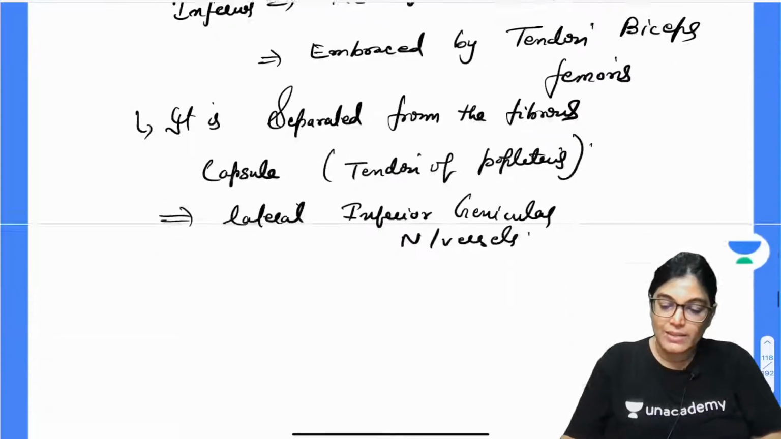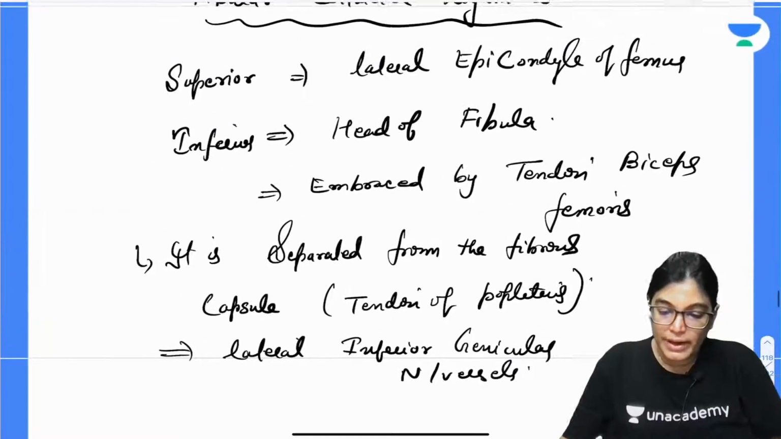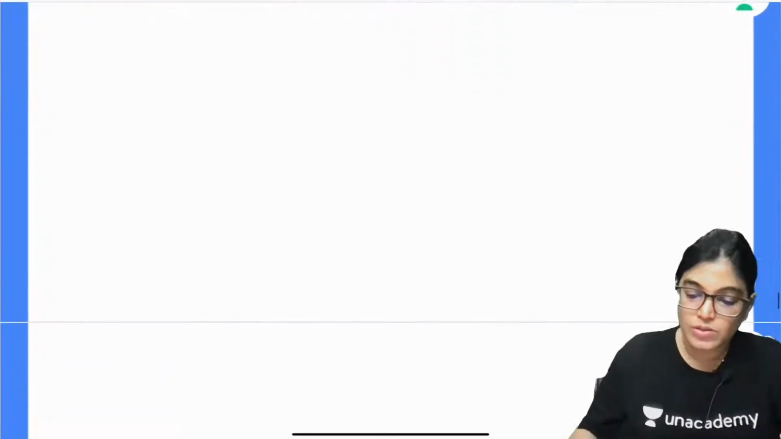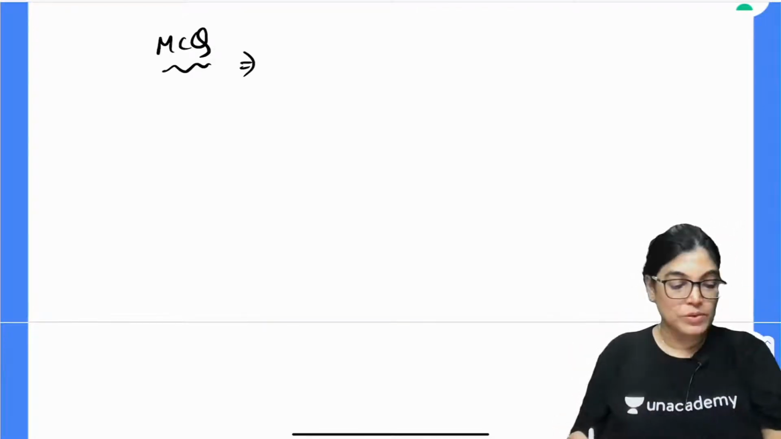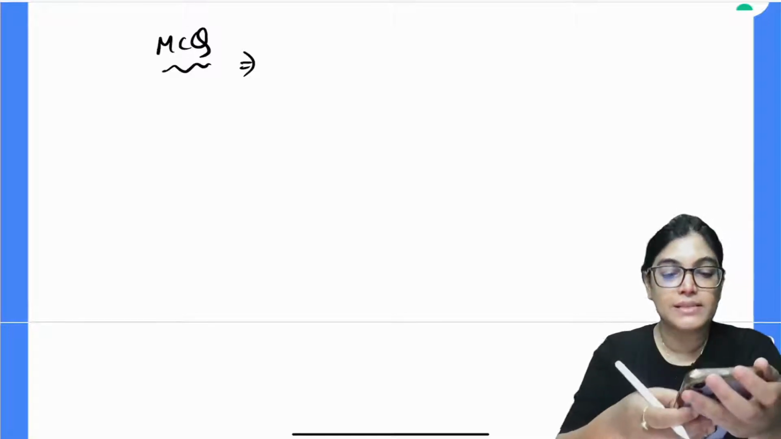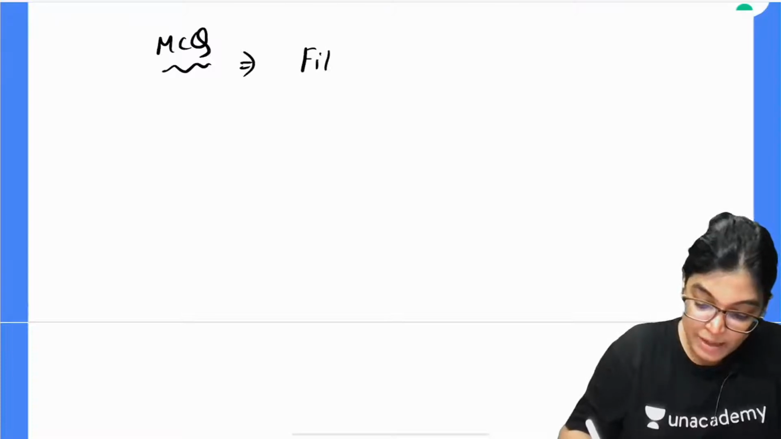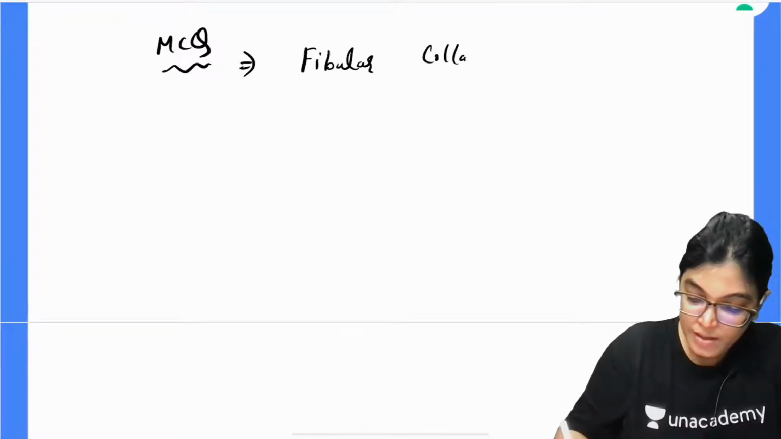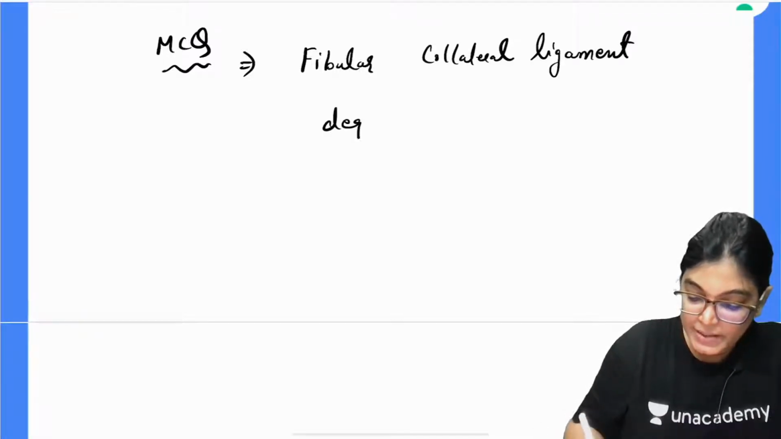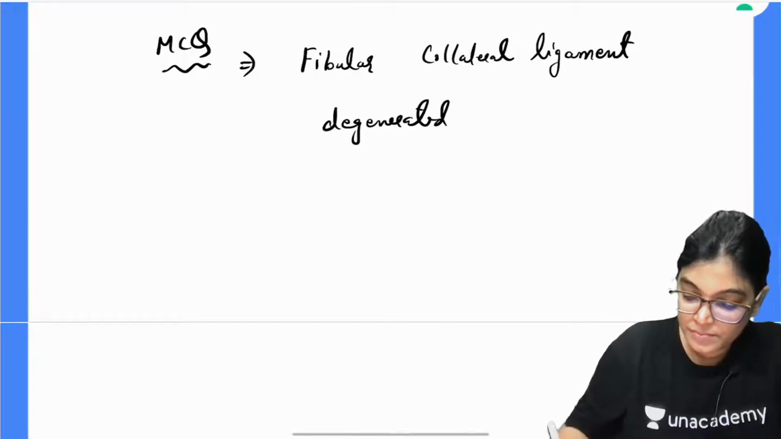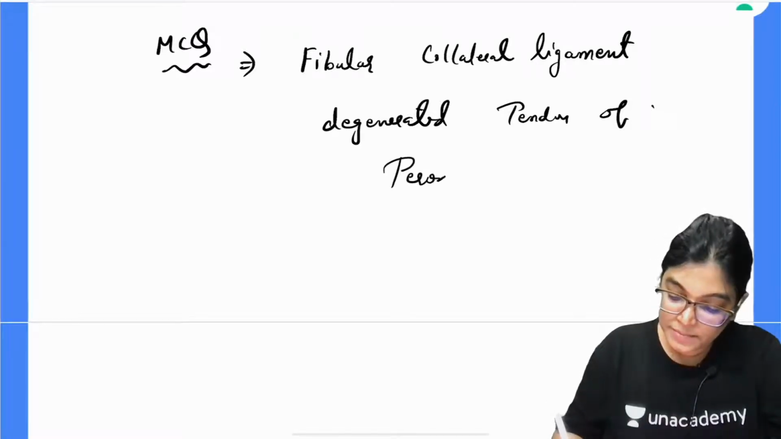So, we have done with the collateral ligaments also. Next, I want to tell you about the cruciate. No, one other point I just forgot. Please note down the other point. This is also important for your MCQ session. Anyone wants to give the answer? Fibular collateral ligament is degenerated tendon of which muscle? Note down, fibular collateral ligament is degenerated tendon of peroneus longus muscle.